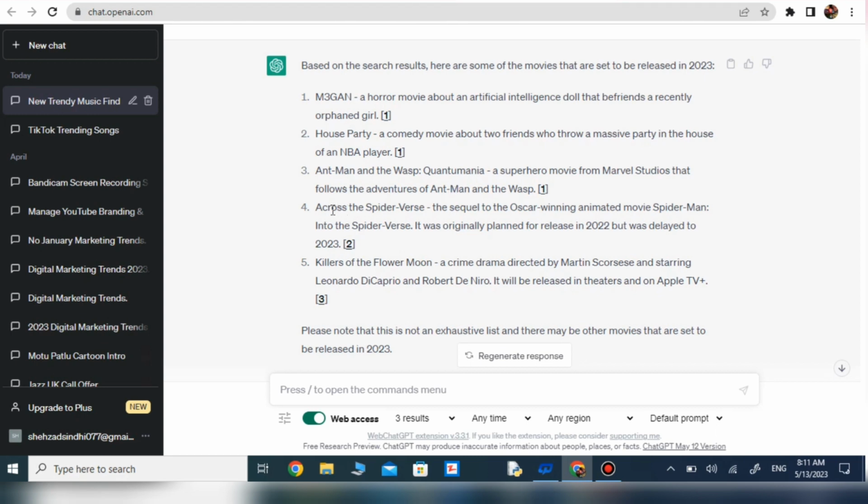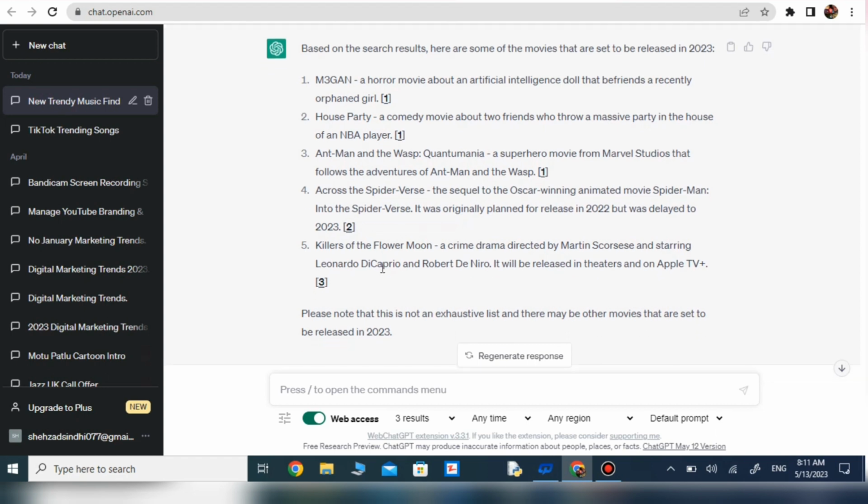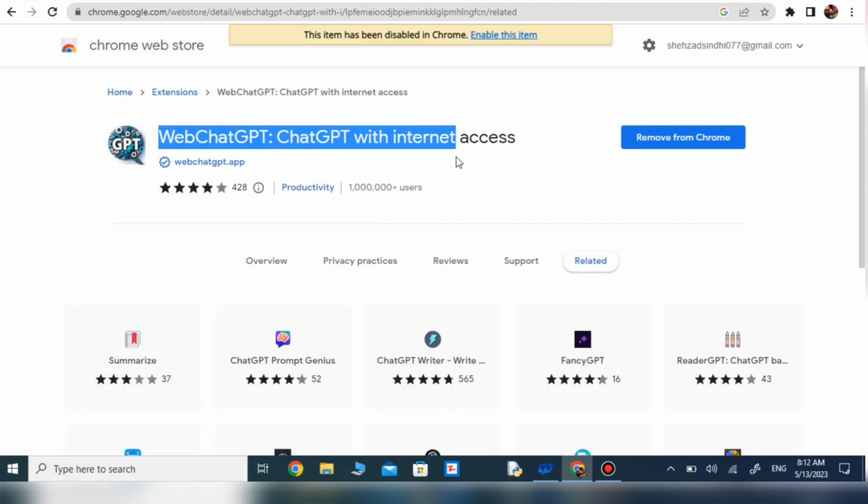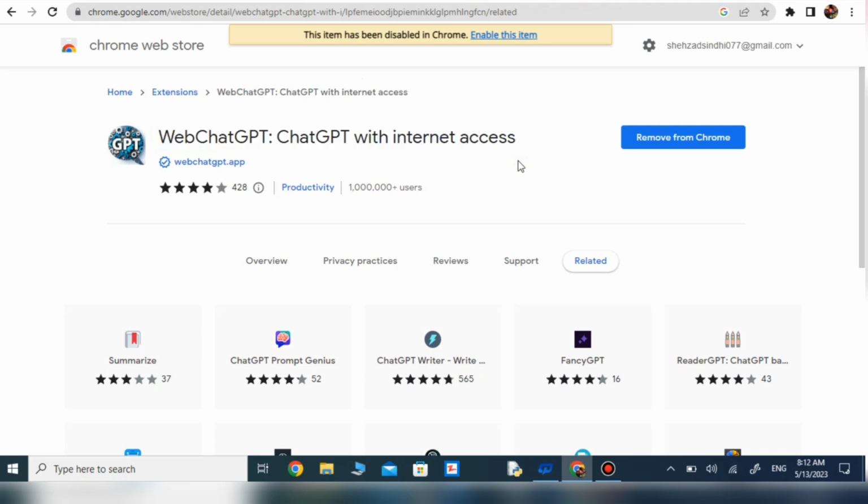And the fourth one is Across the Spider-Verse, the sequel to the Oscar-winning animated movie Spider-Man: Into the Spider-Verse. And the fifth one is Killers of the Flower Moon, and it has some more movies that it gives me the names of that have already been released in 2023.